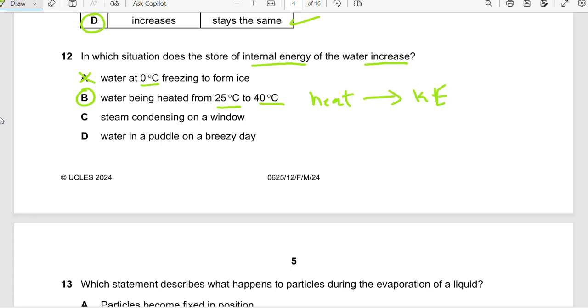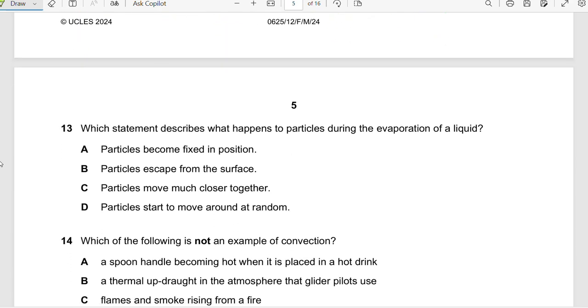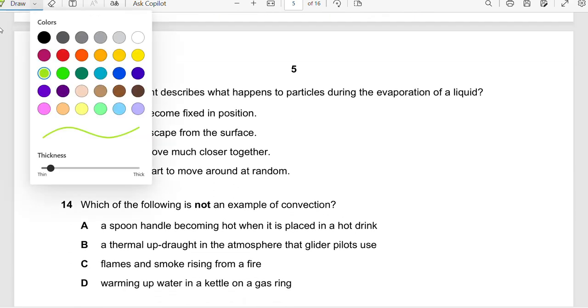In C, they're saying steam condensing on a window. In condensation, the steam will lose energy, right? Here they say water in a puddle on a breezy day. A breezy day will cause the water to evaporate. And as we know, evaporation doesn't need heat, so there's no increase of energy. So it's option B, which is correct. Let's go to question 13.